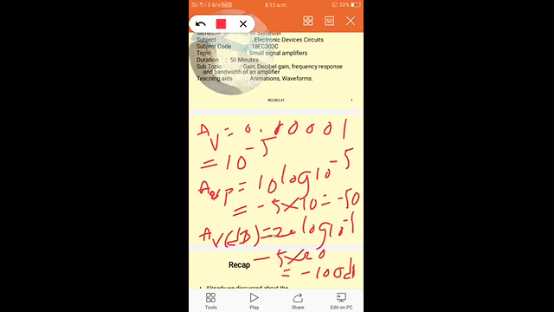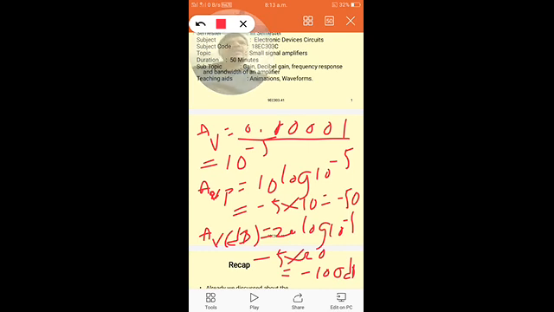Here this is a small value, and it is difficult to remember the number of zeros before 1, like 0.00001 or 0.00000001. So in such cases we can represent the gain using the dB scale.